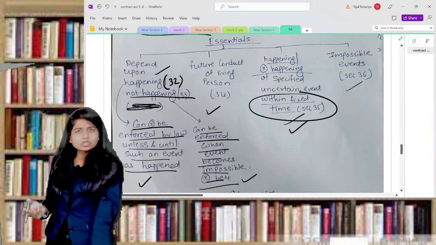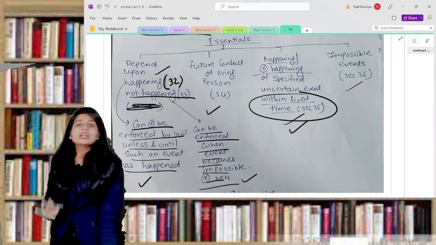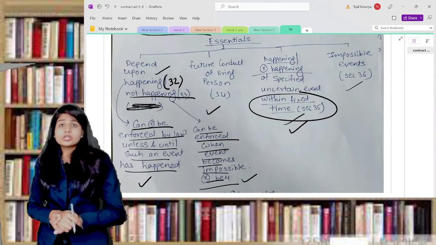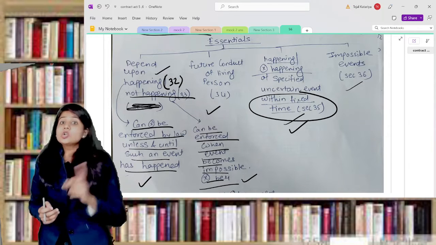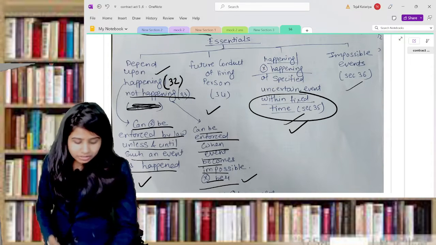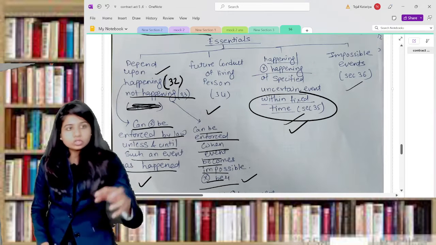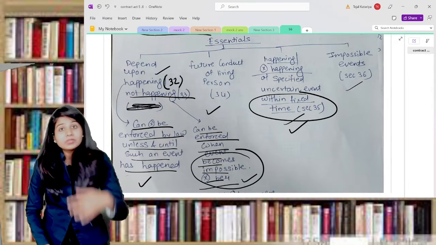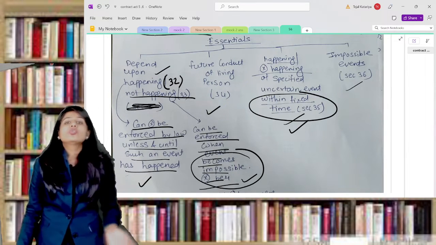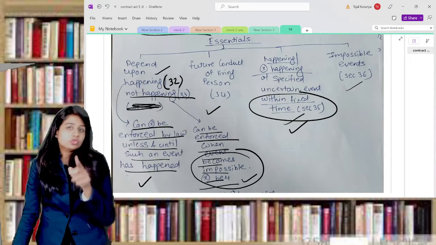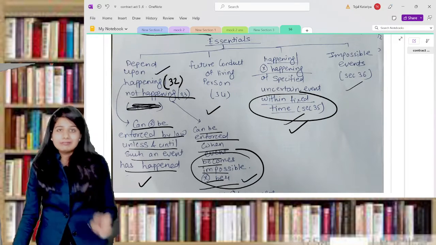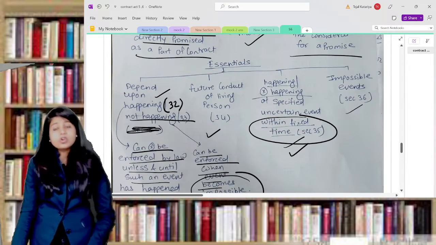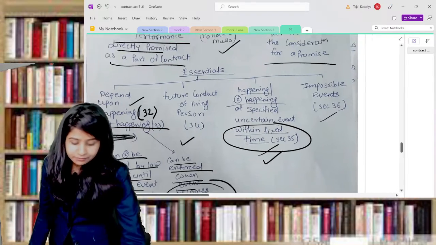Let's take the example of marine insurance. If your ship did not arrive, you will get 10 lakh rupees as insurance from an insurance company. Marine insurance for the not arriving of a ship is nothing but the not happening of a certain event. That means your ship may have sunk in the water or ocean. It is impossible that the ship will arrive. That means you can enforce it on the basis of the not happening of that event, and that event becomes impossible.